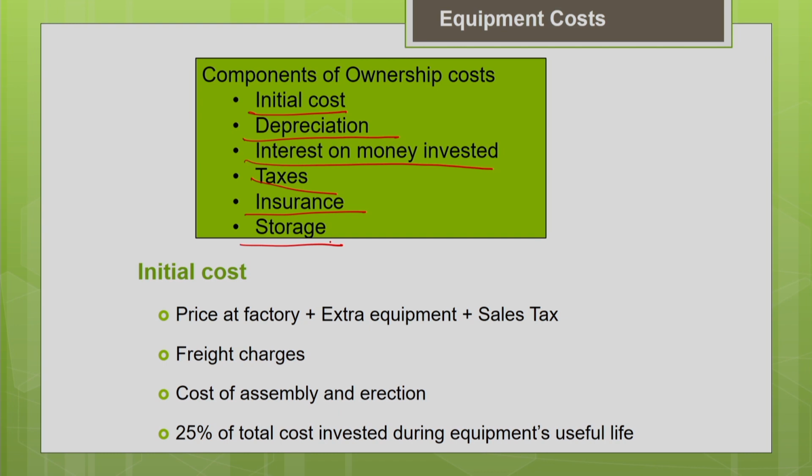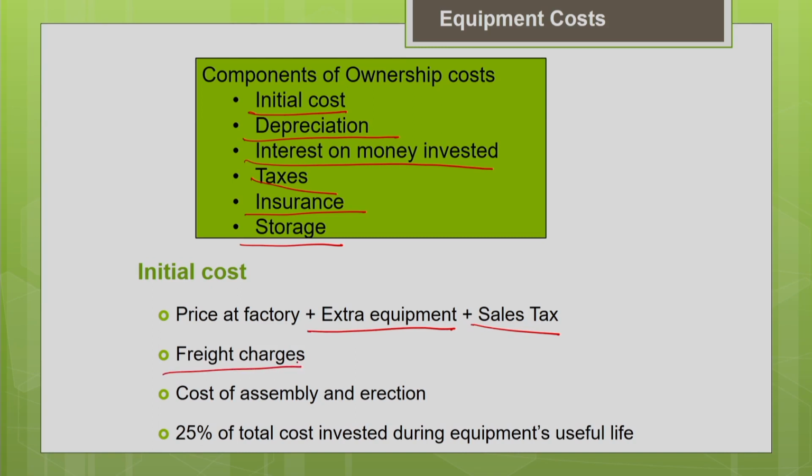Okay. So, these are all the different components of the ownership cost which we are going to discuss one by one now. First is the initial cost. Everyone is aware of the purchase cost of the machine. It includes the price at the factory plus any extra equipment you may need for the installation purpose or maybe some accessories, including everything. So, initial cost includes all the extra components, the sales tax, and the freight charges.